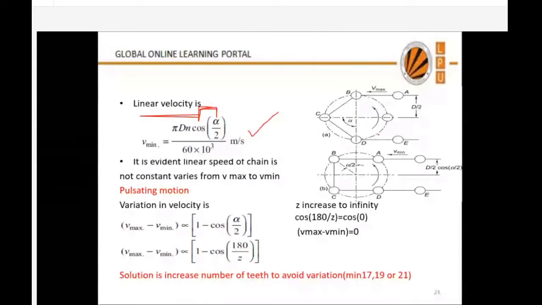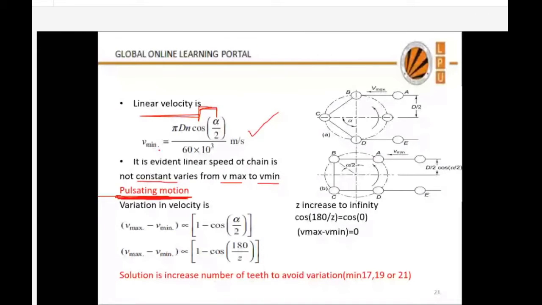This change in velocity results in pulsating motion of the chain. Due to this pulsating motion, the efficiency of the chain drive is not 100% because sometimes velocity is more, sometimes less. So there is some loss of power. You can read it from here. It is evident that speed of the chain is not constant. It varies from some maximum value to some minimum value. So what is the variation? How much is it what I need to find?